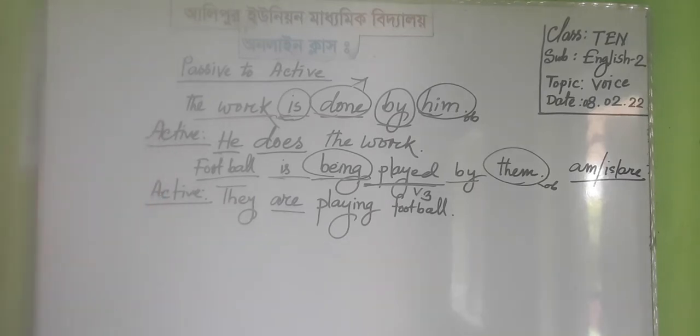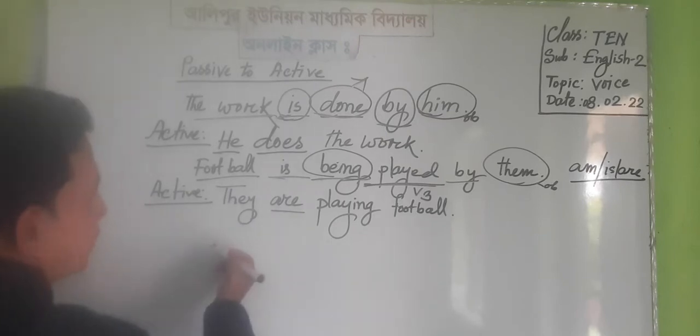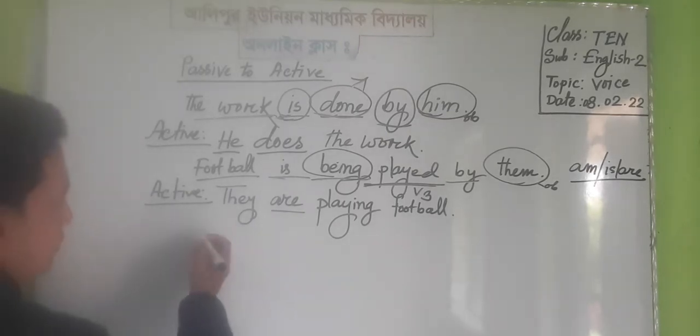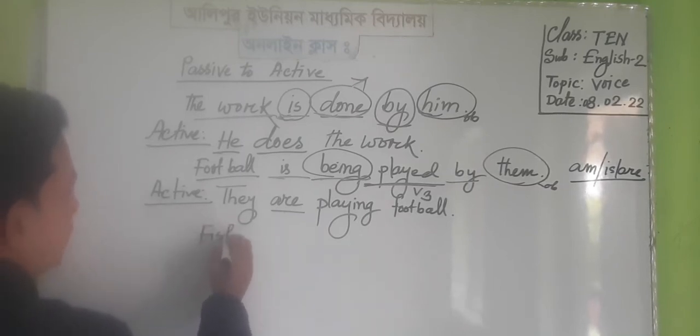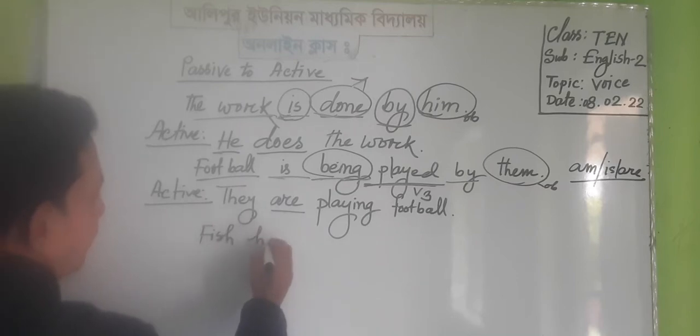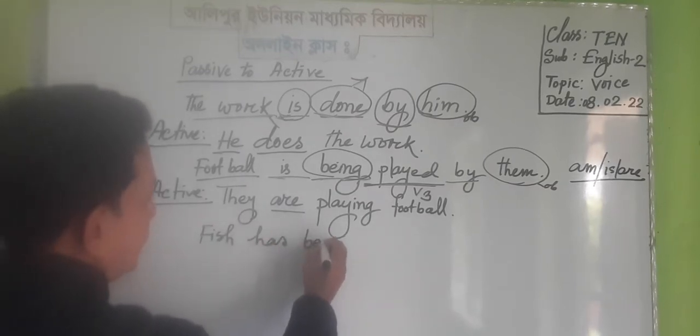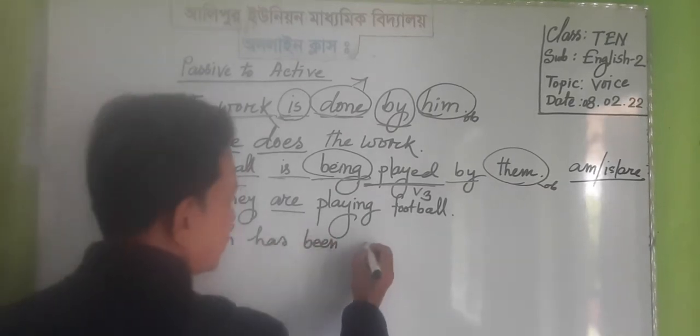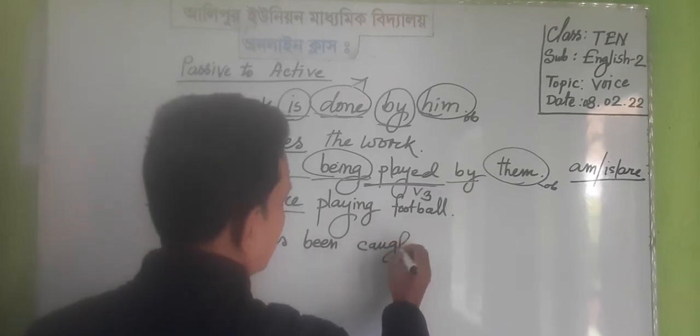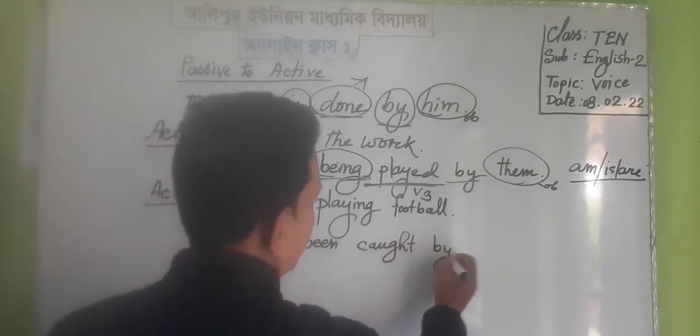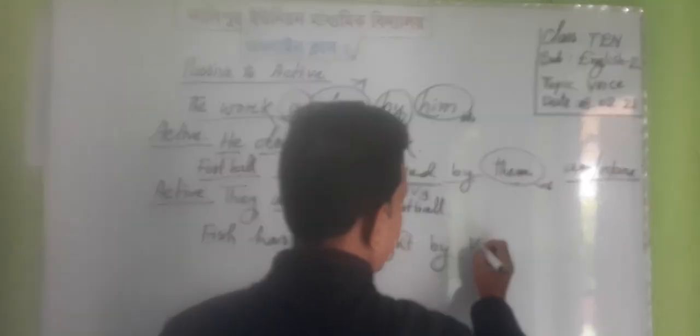Dear students, we will now go to present perfect tense. At first I will give an example, such as: fish has been caught by us.